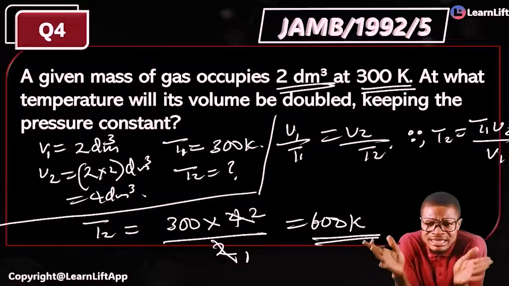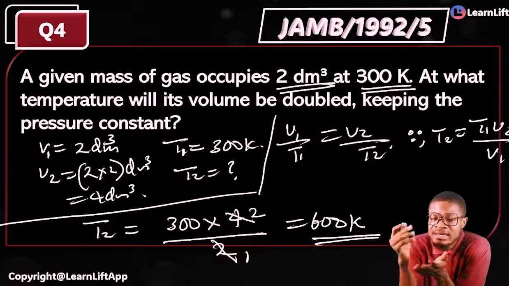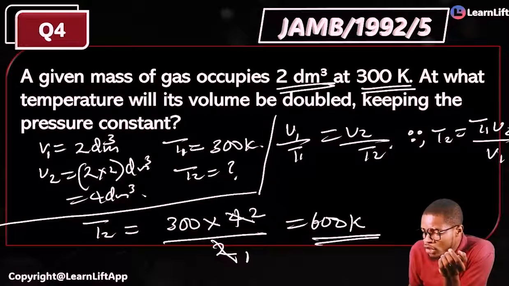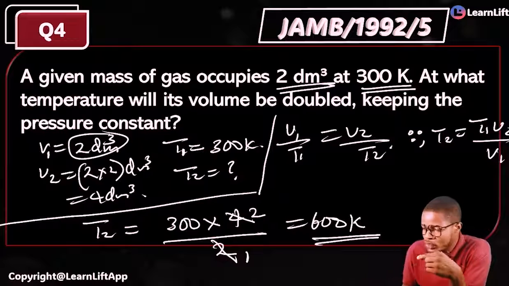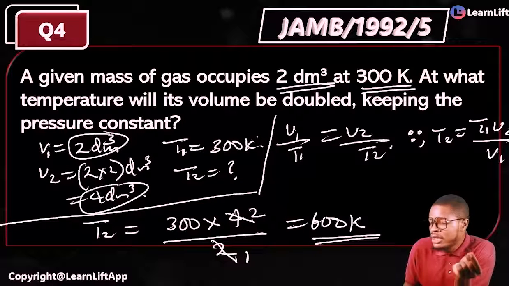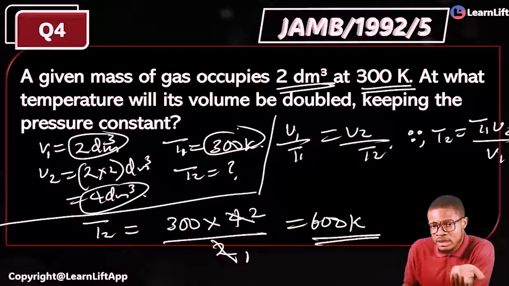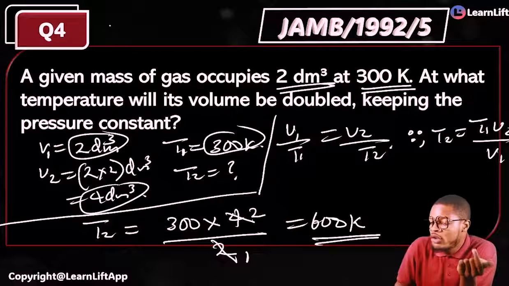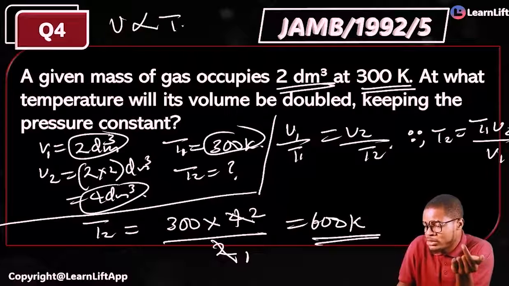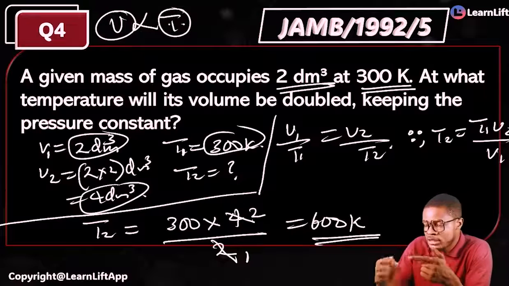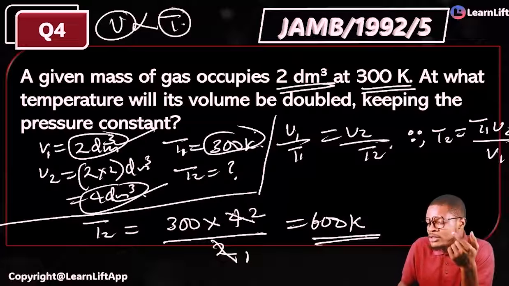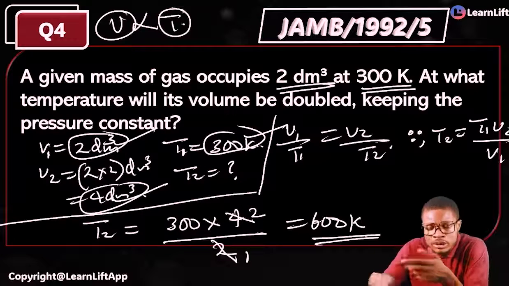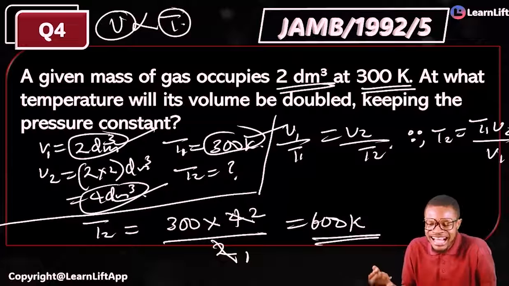Very simple. This guy has just obeyed Charles' law. Look at it. They gave you your volume as 2. They now double the volume to 4. You don't even need to solve. If temperature is 300 here, according to Charles' law, your volume is directly proportional to temperature. That means as volume increases, temperature increases. As volume doubles, temperature doubles. If volume is 2 and it has doubled to 4, if temperature is now 300, what will it double to? 600. That's the answer. Are you seeing it now?